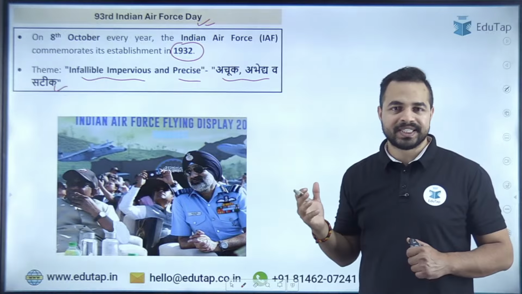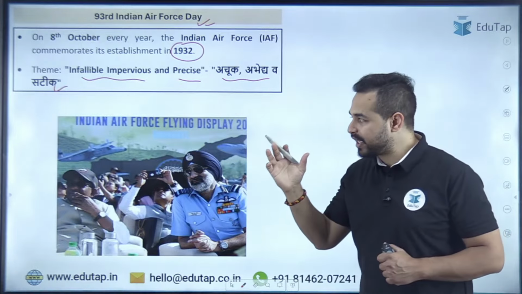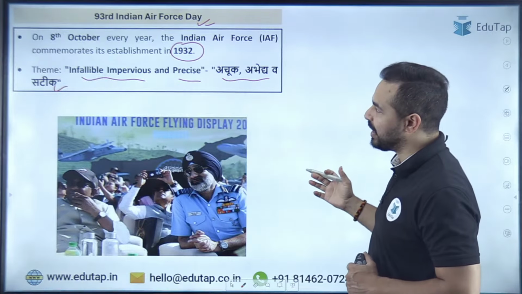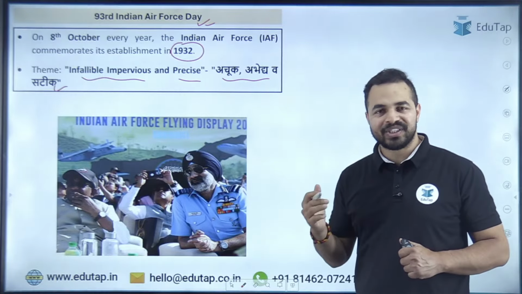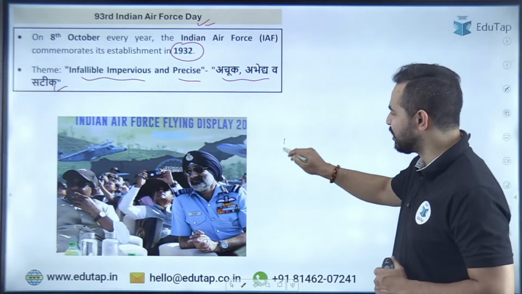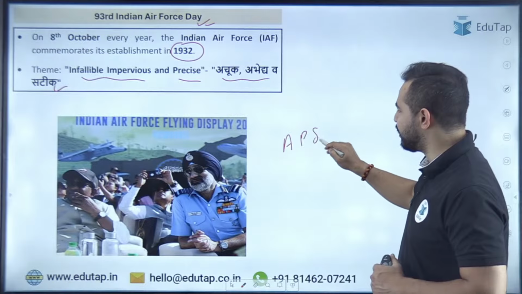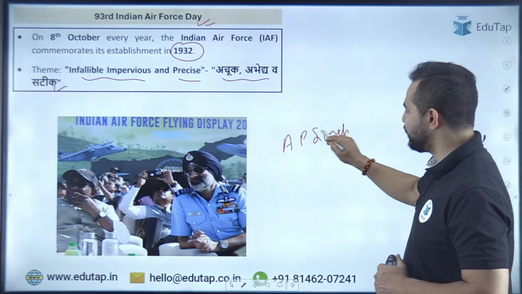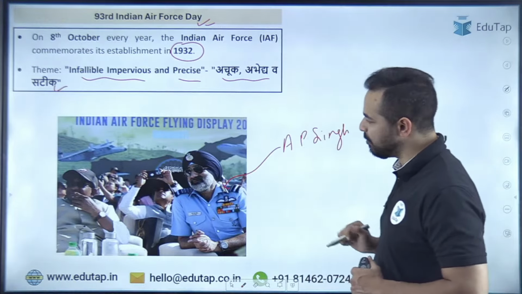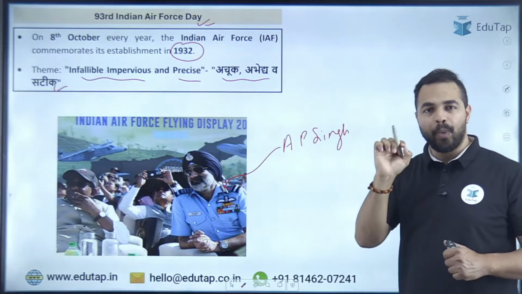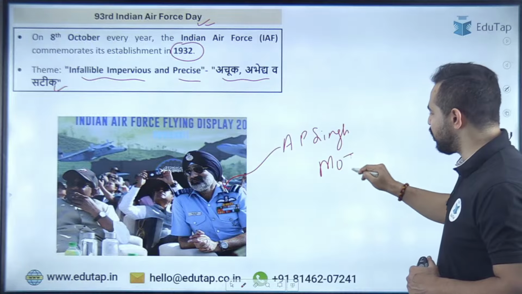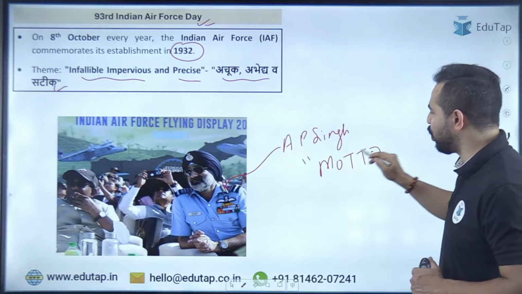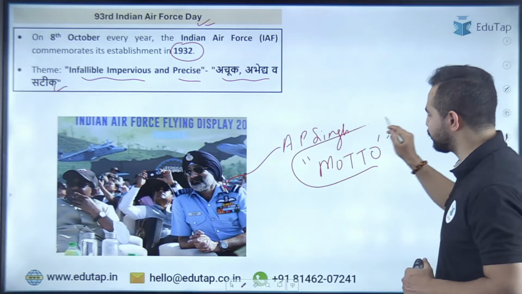Okay, I hope this is clear. So guys, when it comes to the Chief of the Air Staff of the Indian Air Force, that is, who is the head of the Indian Air Force? Can anybody tell me that? So he is the Chief Air Marshal Amarpreet Singh. You can see him in this particular image, right? Now one question that I am leaving for you, that is the motto. This is your homework question. You have to tell me what is the motto of the Indian Air Force.